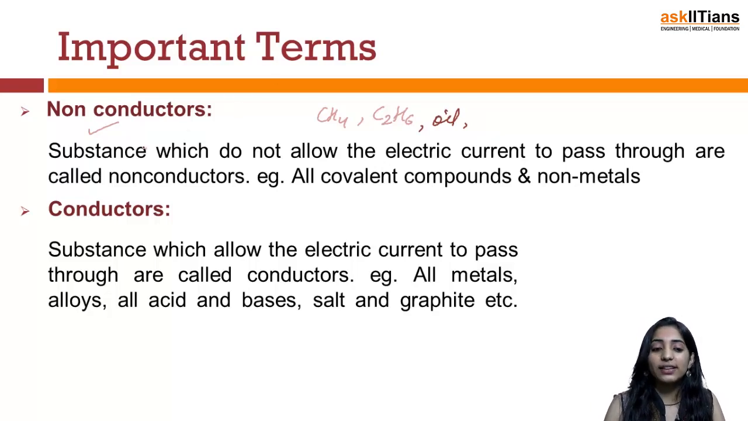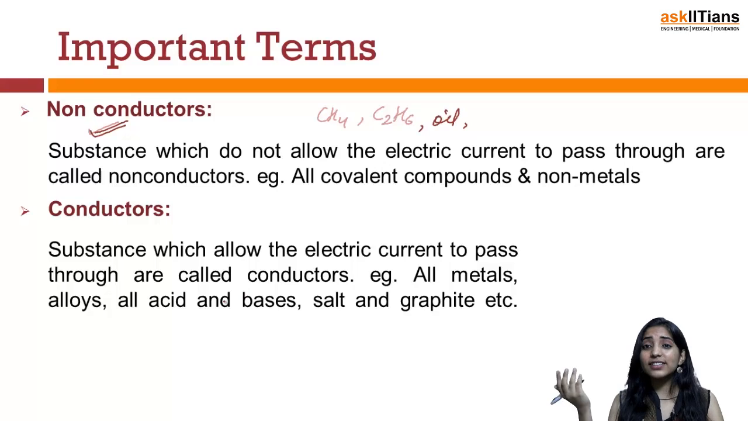Such kind of substances are known as non-conductors of electricity. Whereas the substances which allow the electric current to pass through them are known as conductors. Very common examples of conductors are all the metallic substances, like silver wire, gold wire, and copper wire. They all have a certain amount of electrons.